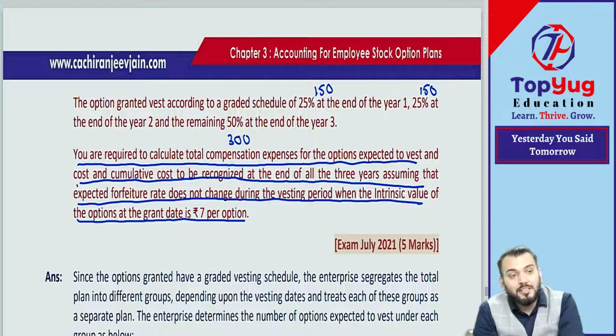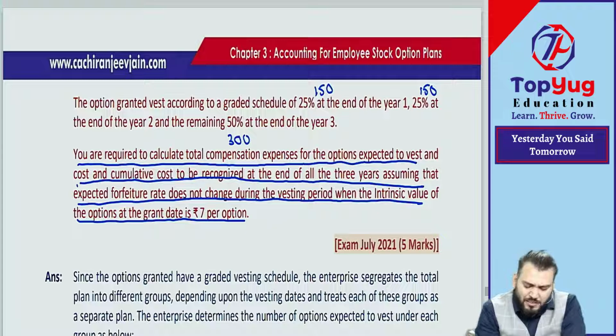Now they have given intrinsic value of option on grant date. Intrinsic value of option on grant date means they have not given fair value of option. If they have not given fair value of option, thank you very much, we'll do as per intrinsic value of option. Correct now. But from my point of view, just try to understand.